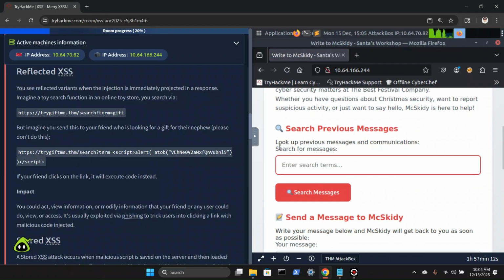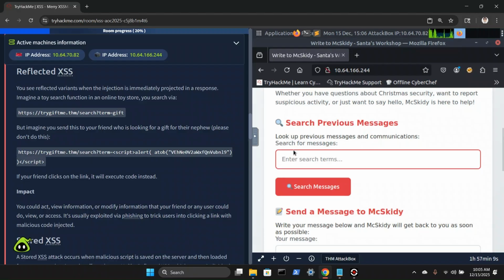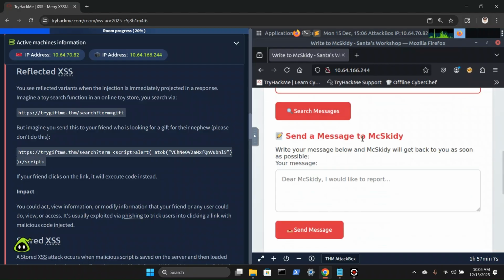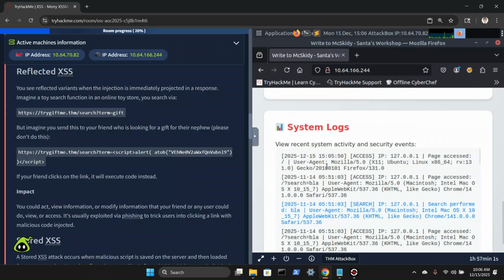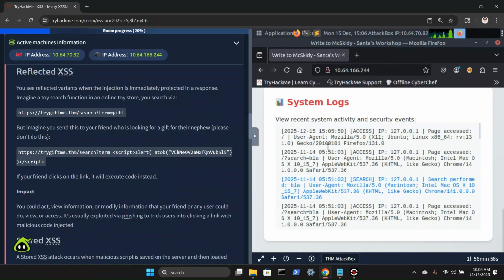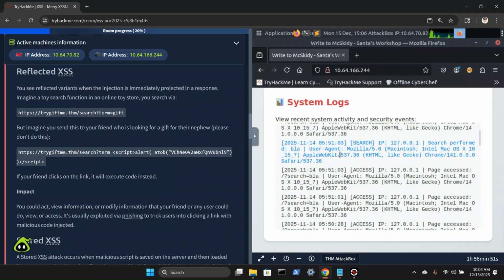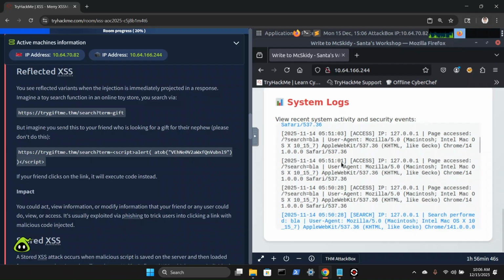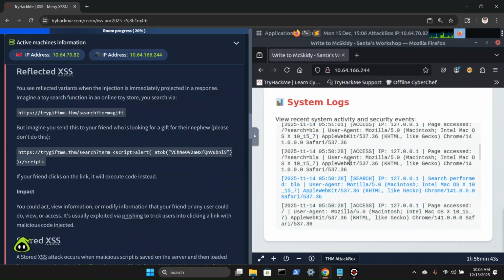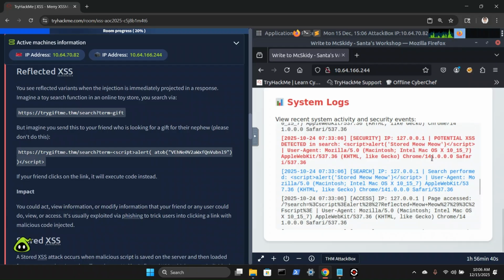So search previous messages, look up previous messages in communications, search for messages, and we can send a message to McSkitty. Write your message below, and McSkitty will get back to you as soon as possible. And we can see here, view recent system activity and security events. Page accessed, search performed, and page accessed, search performed, potential XSS. So we can see script alert stored meow meow.